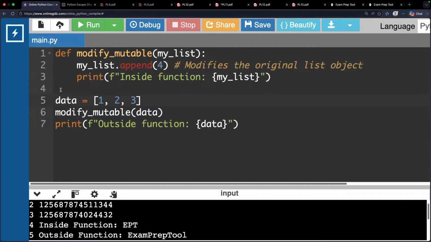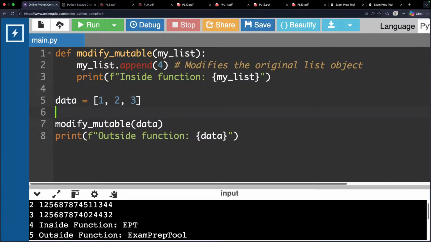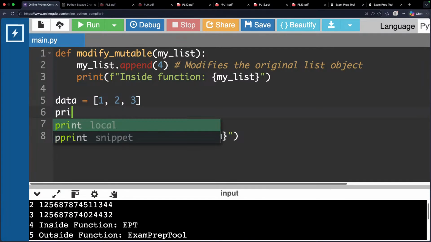Now you will see a little more clarity. Everyone see now, right? I think everyone knows list is mutable. Now you will see good clarity.